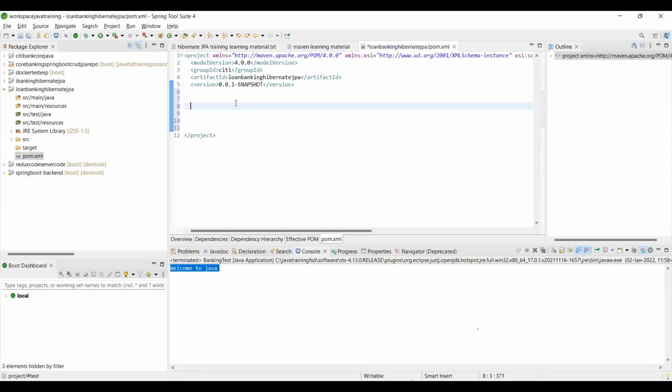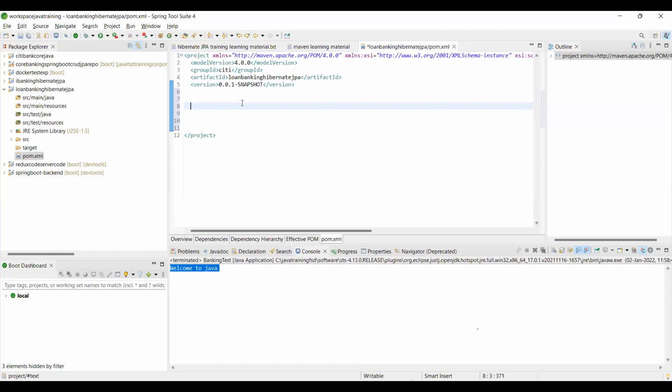You need something that can understand both Java and MySQL or Oracle. There is a jar file available to communicate between our Java program and the database. Those kinds of jar files we need to include.